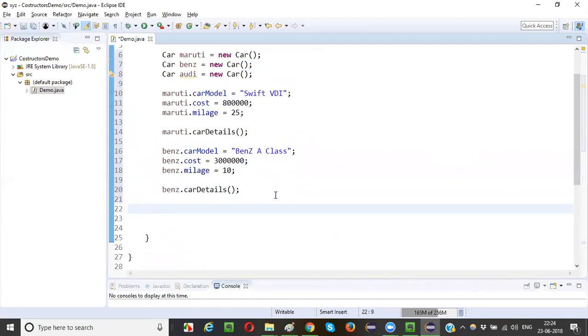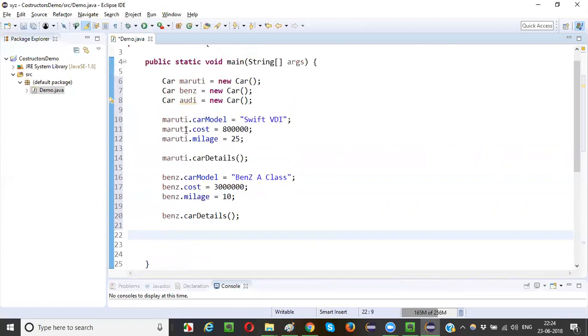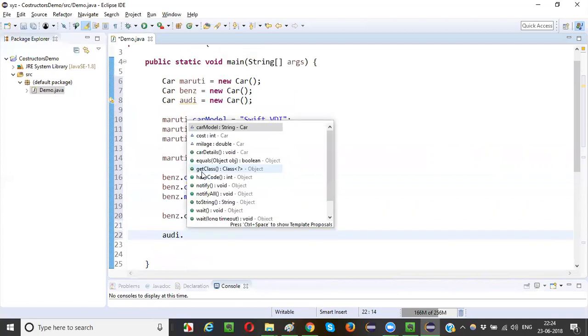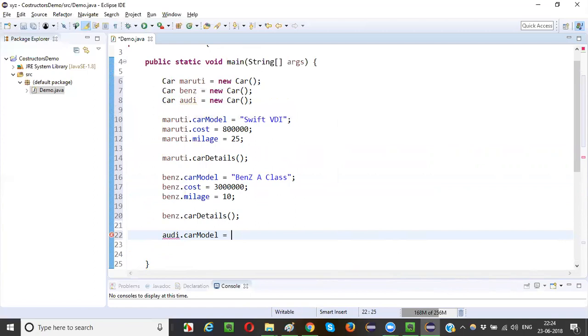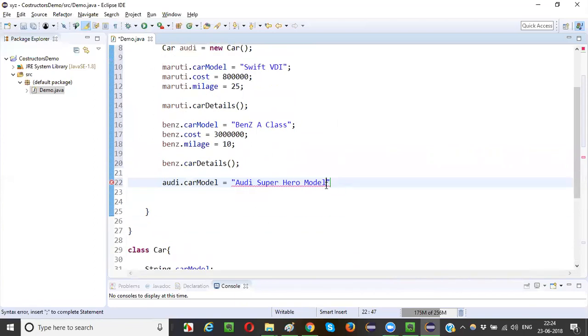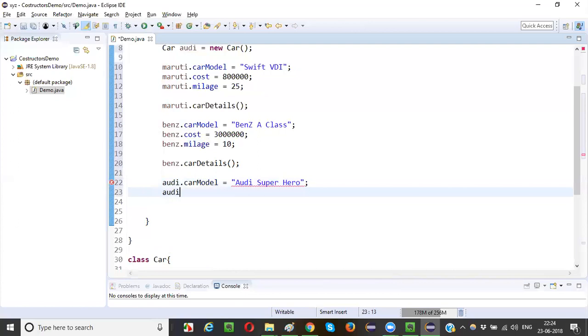One more thing. Now the last one is RD. RD dot car model is equal to RD superhero. RD dot cost is equal to some 40 lakhs.